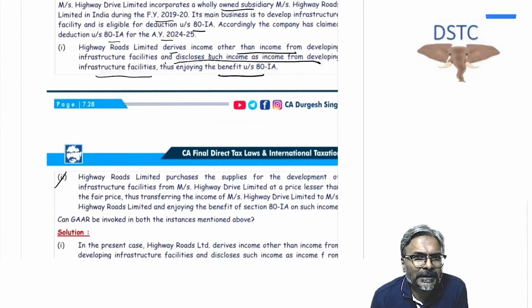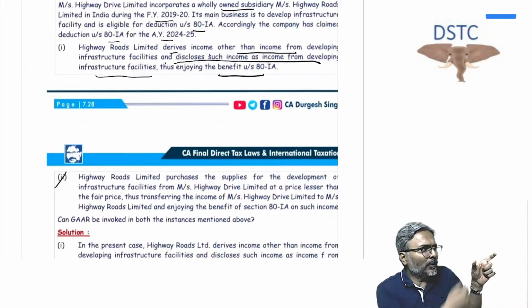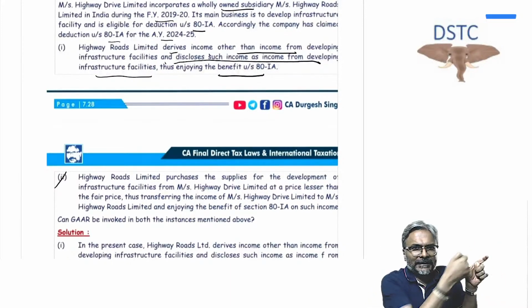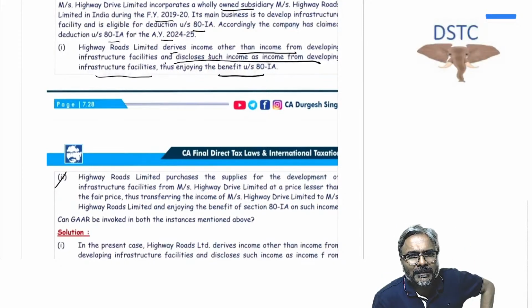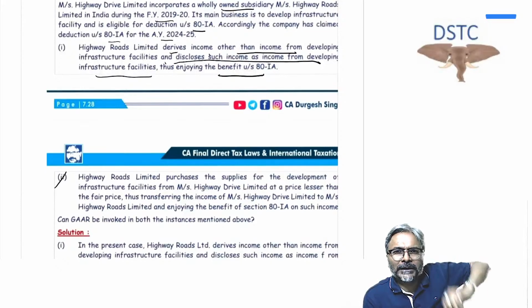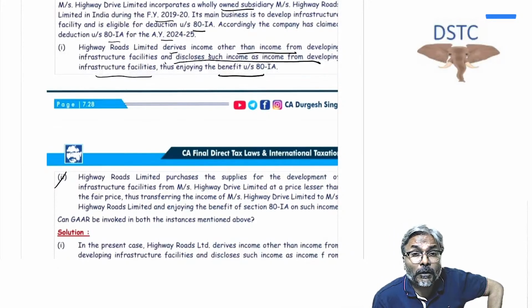So what has happened is that the subsidiary company and holding company relationship is there. So they are the two entities with close connection. Now, one entity is transferring to this ATIA unit at a price which will generate more than ordinary profit to the ATIA unit.